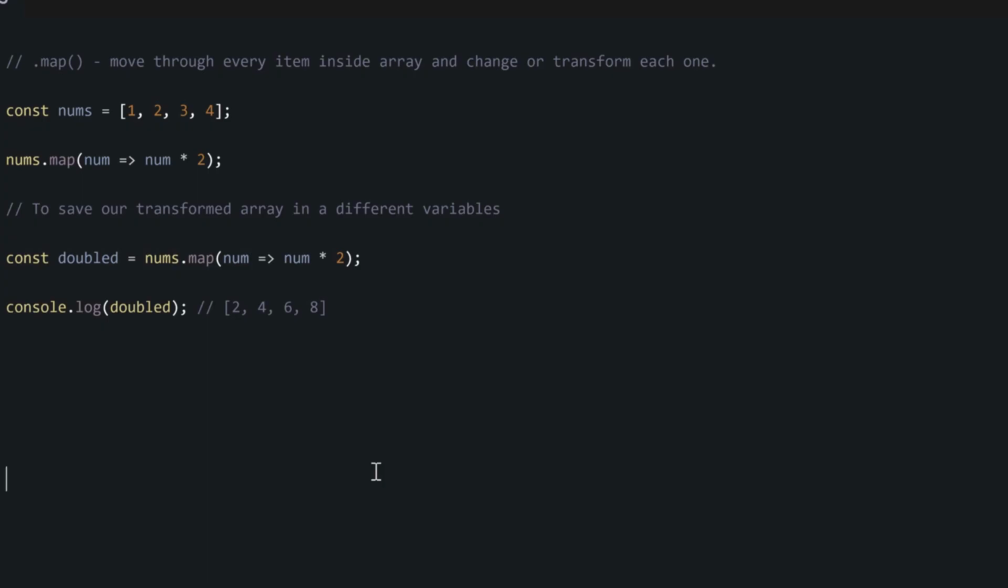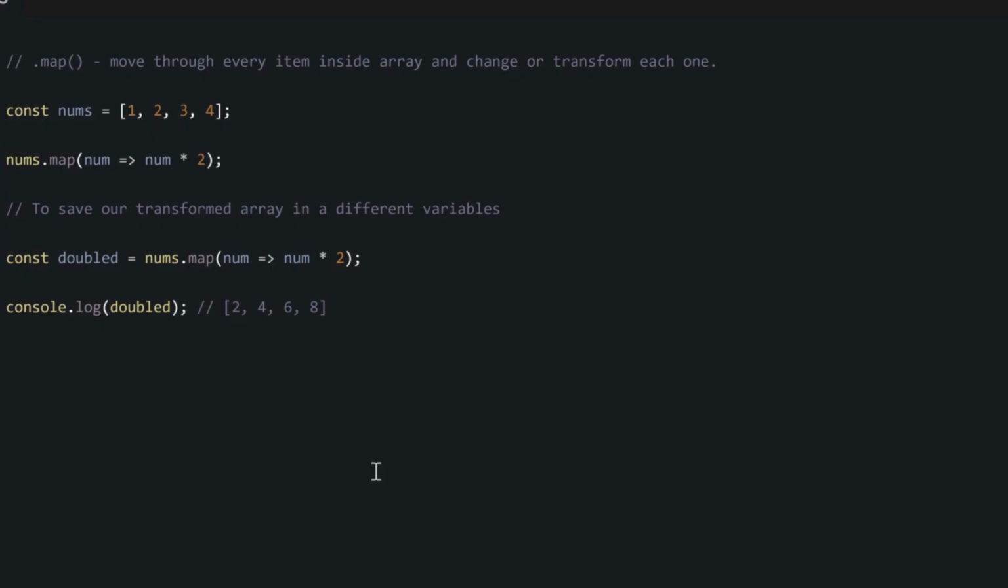For example, we have this numbers array. This array contains 4 items: 1, 2, 3, and 4. We are going to use this dot map method to transform our numbers by multiplying each of them by 2. Multiplication is one of the transformations. If you do any transformation, you can divide, you can multiply. If it is strings, you can use a string method to add something to all of them. As long as you want to modify each of them somehow, then return the value and save them inside a different array, you can use this dot map.